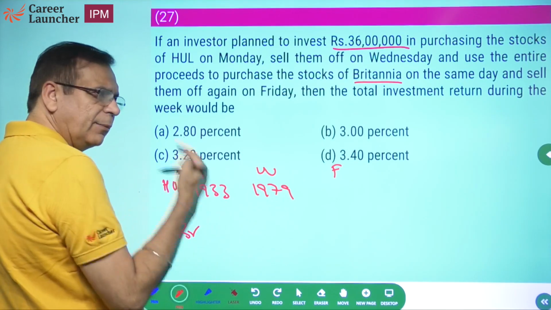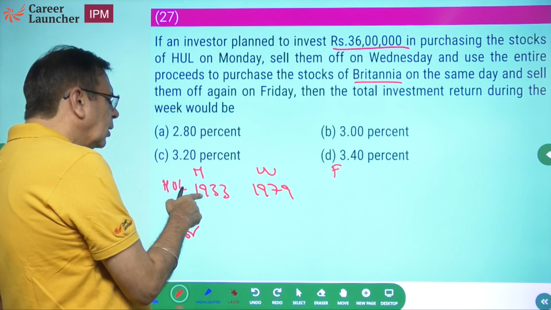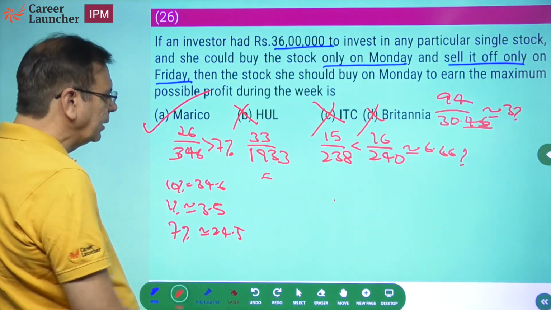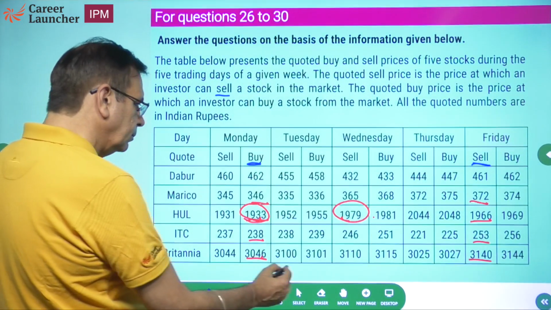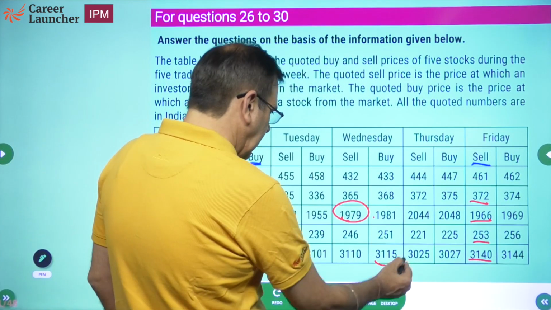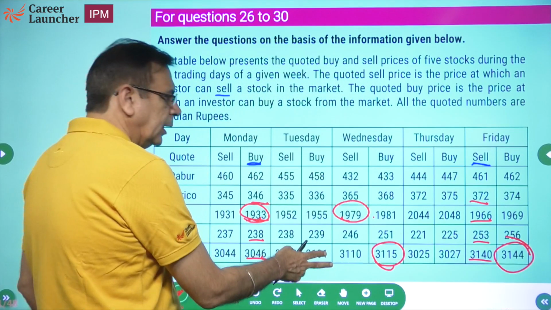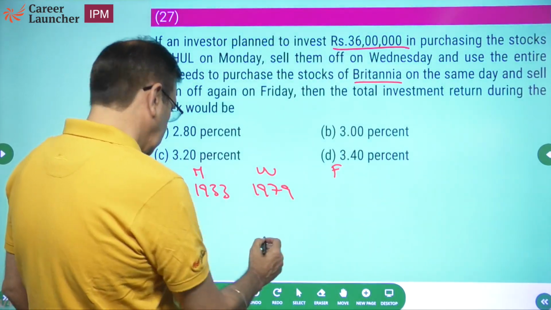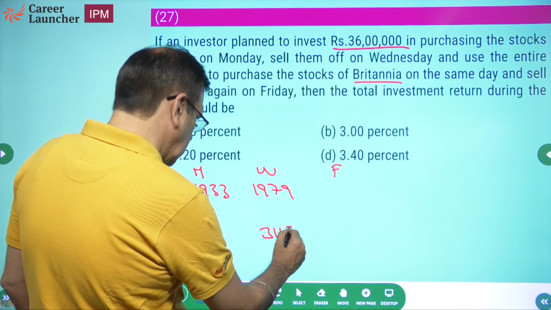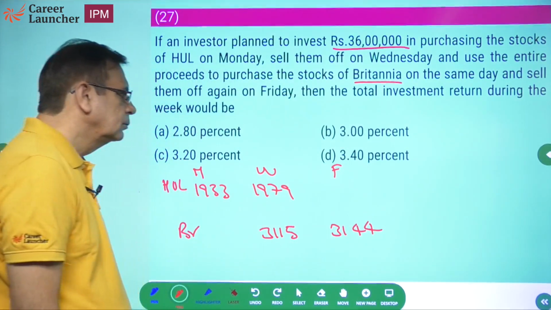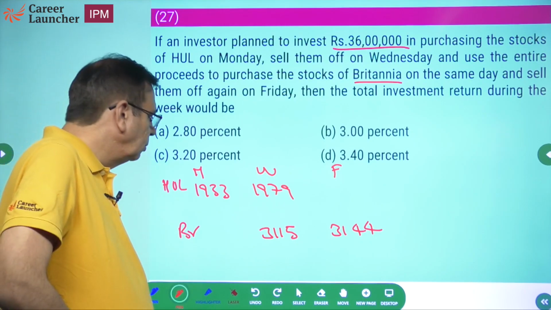Now, let me assume he had only 1933 rupees. He bought one share here, he made some profit here. Okay. Now, on Wednesday, he purchased Britannia at 3115 and sold it on Friday at 3144. So 3115 to 3144. What should you do?